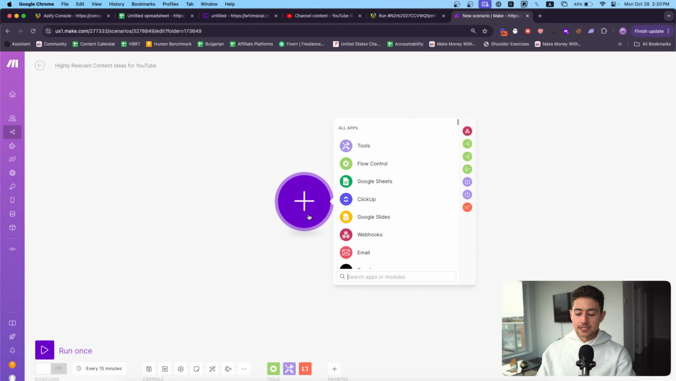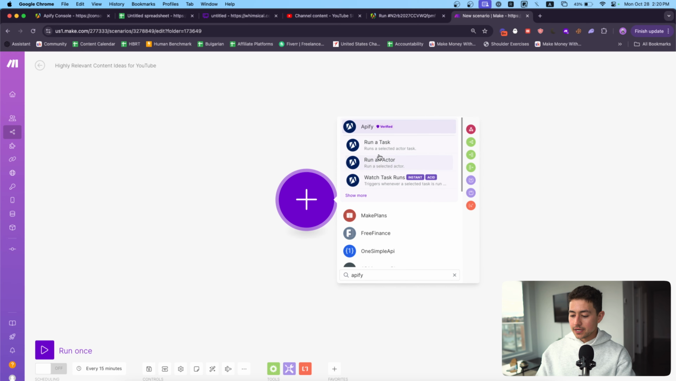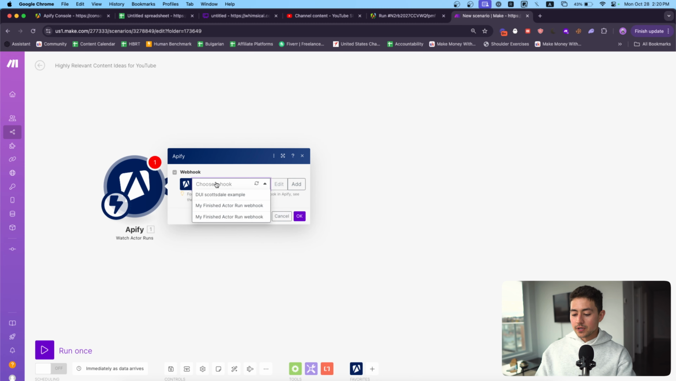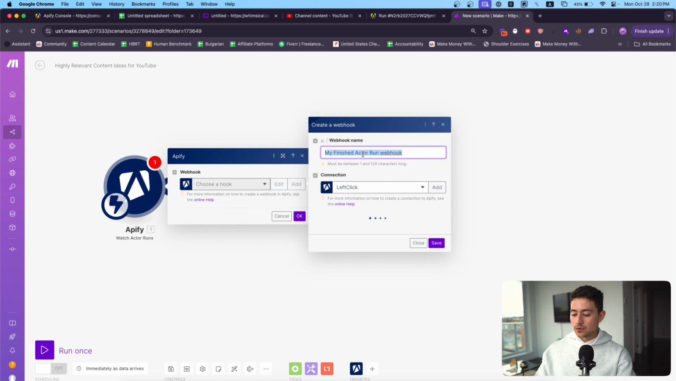Easiest way for us to do this is all we need to do is just type Apify here. And what we want is watch actor runs. From there, we'll need to create a hook. So I'm going to go in there and then create a hook.